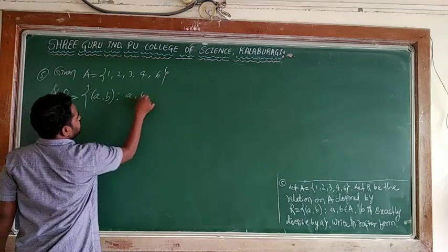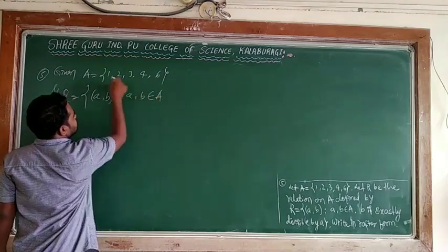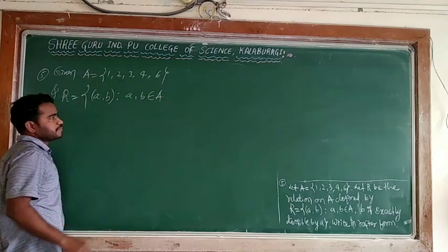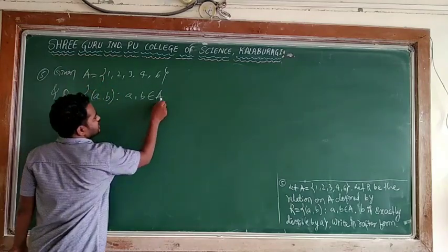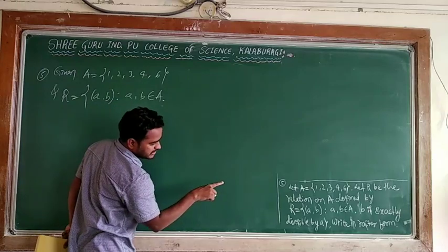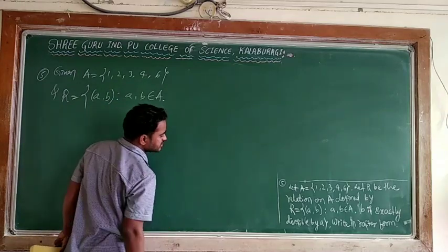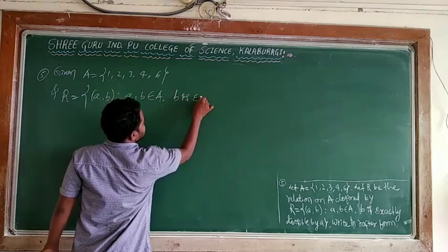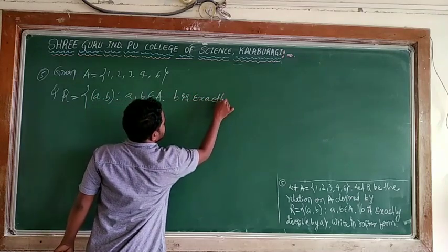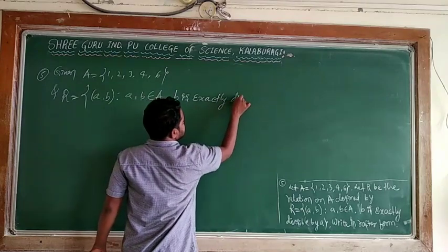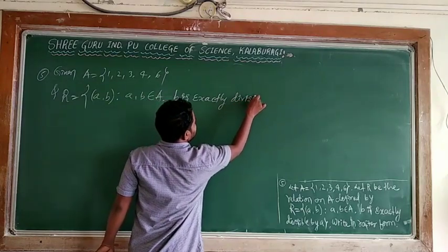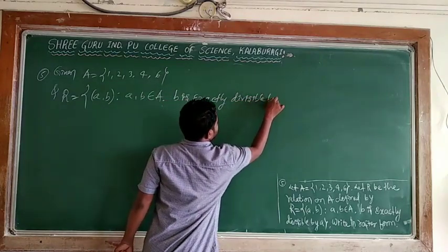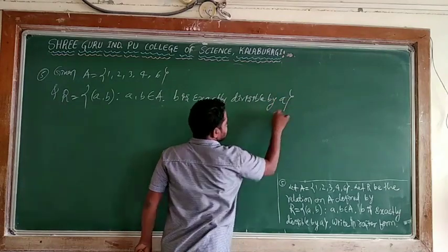A and B belong to capital A only, meaning these two, a and b, should be from the set A. What is the condition? Here it is given that b is exactly divisible by a. So this is the given relation.